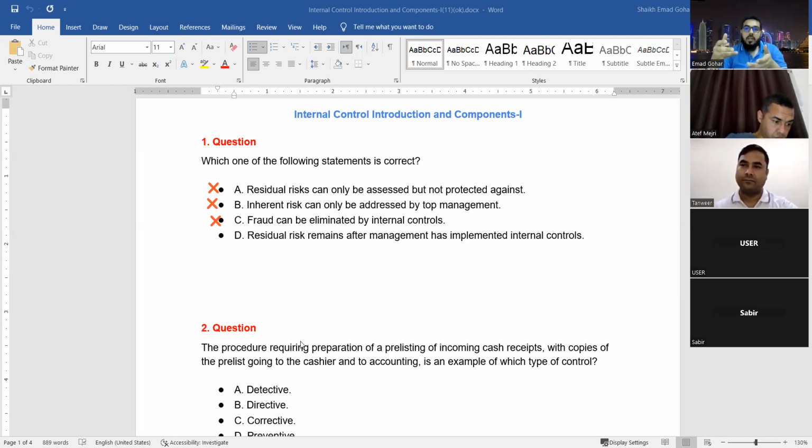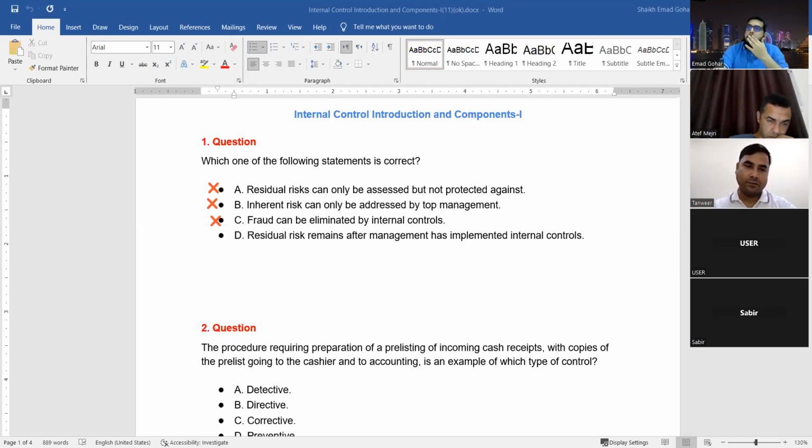So what do you do for the residual risk? You cannot protect against it? You can protect. How? Quarantine. So you tell them, okay, go to quarantine. If you are coming from this country, go to quarantine. So what you are doing? You are trying to again put more controls to reduce the risk as much as possible. You got the story, everyone? So that's why A is not the answer, because they are saying it cannot be protected against. It can be protected against.